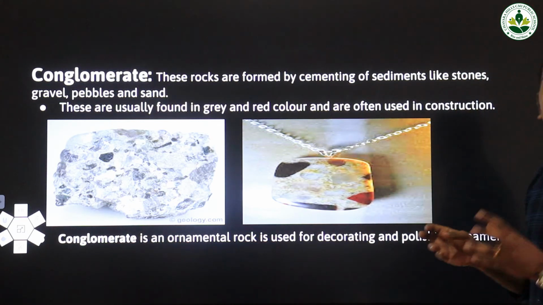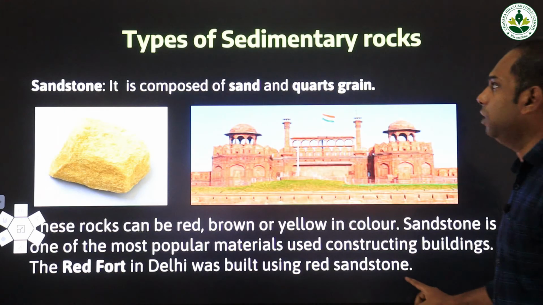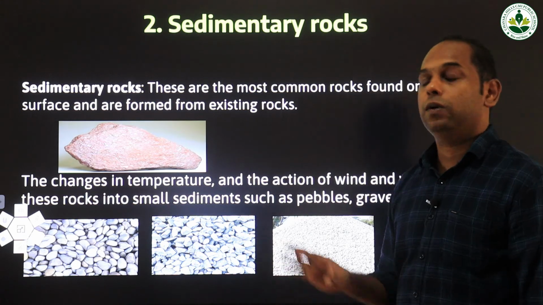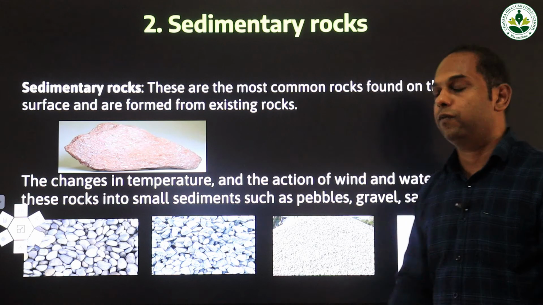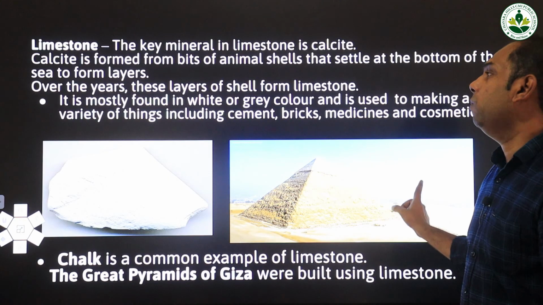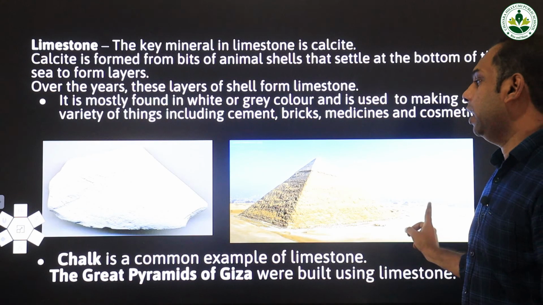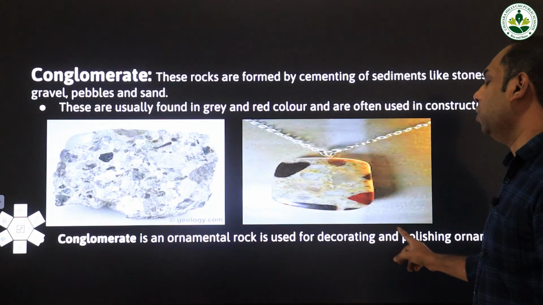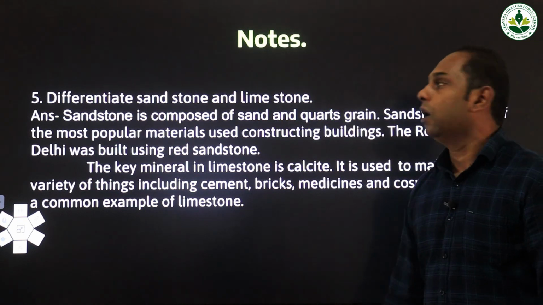In today's class, we have studied sedimentary rock. This is the second type of rock available on the surface of the earth. We have also studied different examples of sedimentary rocks: sandstone, limestone, shale and conglomerate. And these are the notes for you.